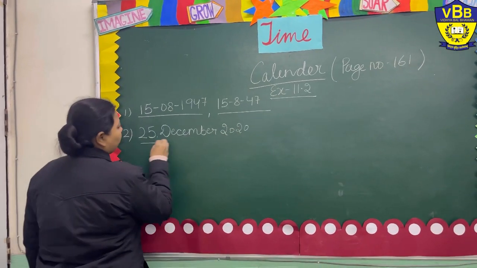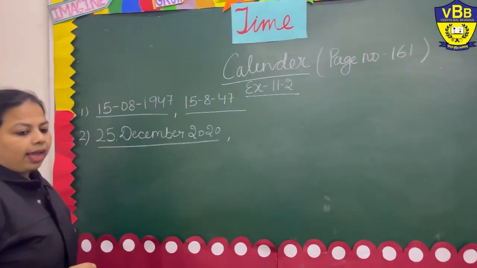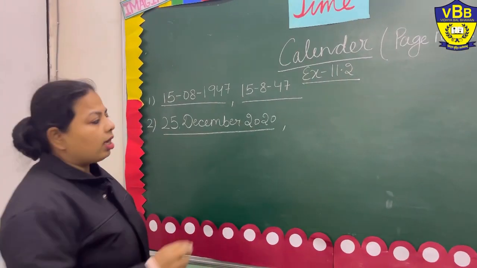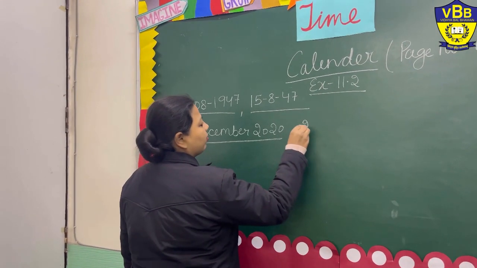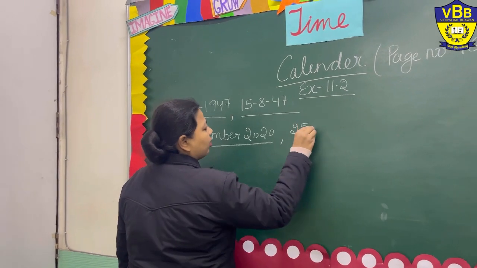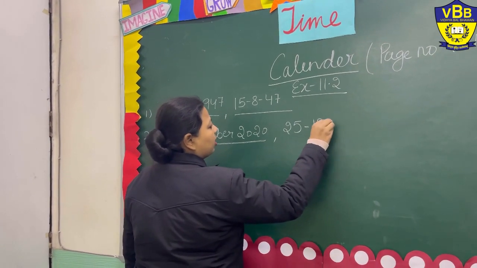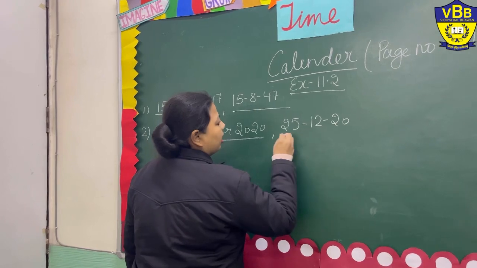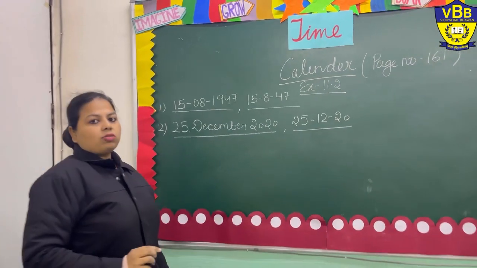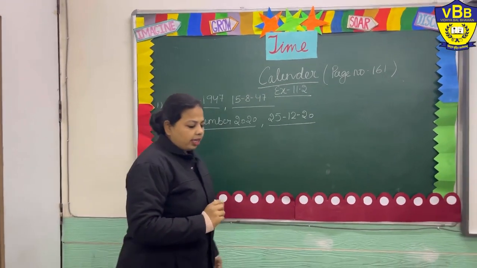This is my first blank, and in the second blank I will write down in the numbers with the short form. So it will be 25 dash 12 dash 20. In this format, we only use the last two digits of the year.